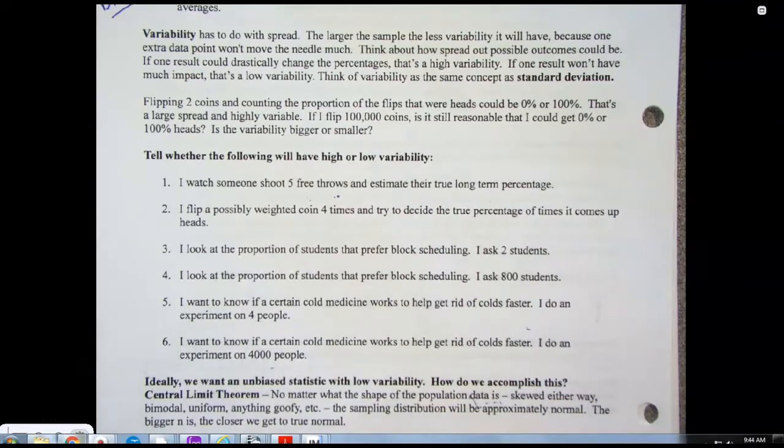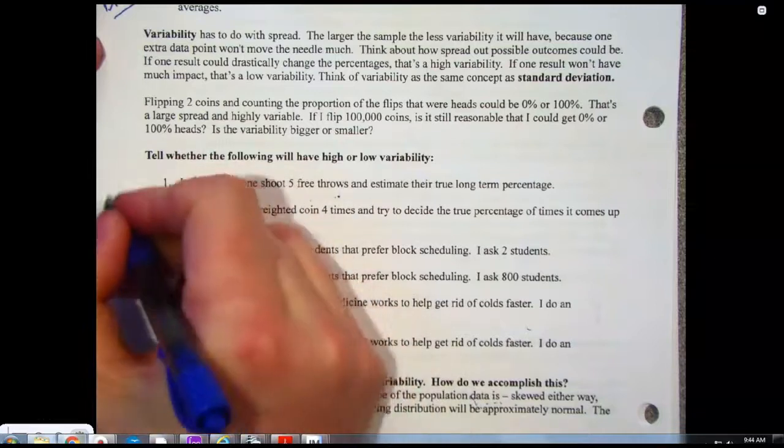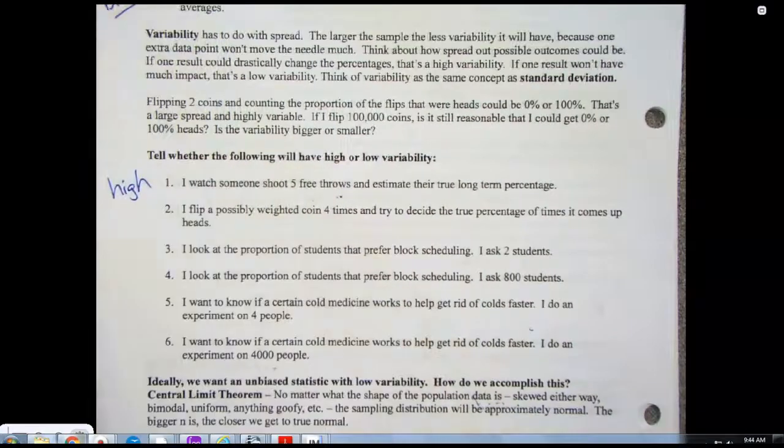So for that first one, I watched someone shoot 5 free throws and try to estimate their long-run percentage. So they made 2 out of 5, therefore they're a 40% free throw shooter. Well, that next free throw they shoot is going to shift the percentage a lot. So is that high variability or low? That's high, just because it's a small sample size. If you look at that formula, dividing a number by 5 makes it smaller, but it doesn't make it as small as if you divide it by 500 or 5,000. You know what I mean?